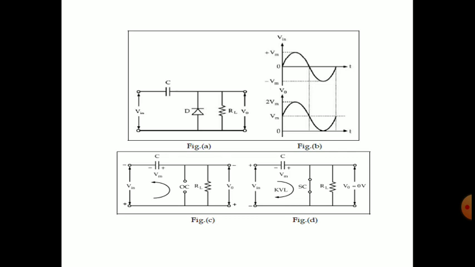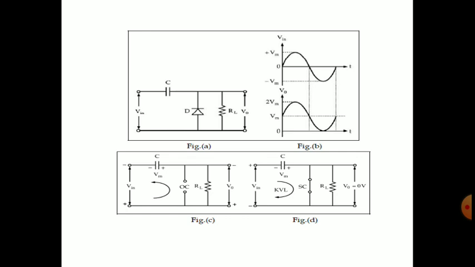But after reaching the maximum value, the capacitor will store. What is the basic property of a capacitor? It will store the energy, EMF or voltage.